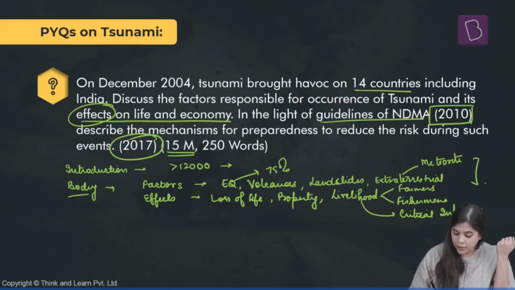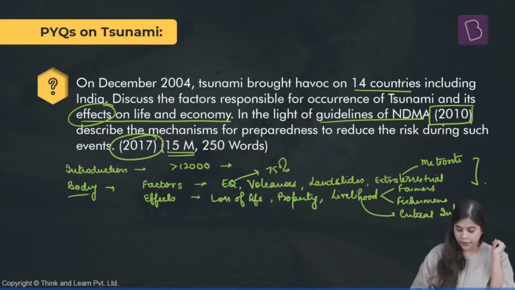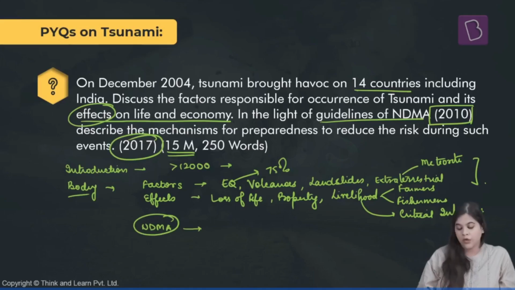Then you have to talk about the various preparedness measures that have been mentioned under the NDMA guidelines of the year 2010. So these NDMA guidelines talk about various risk management options. First of all, they talk about the early warning systems.